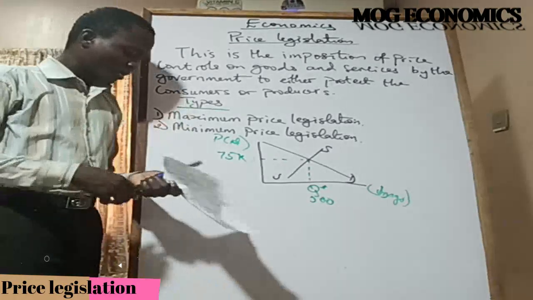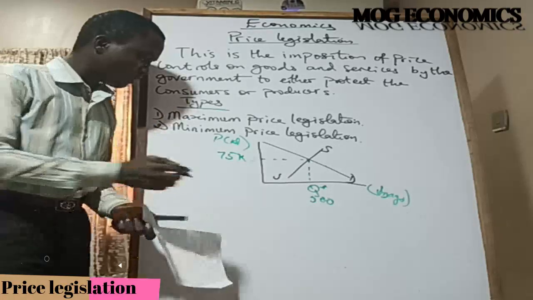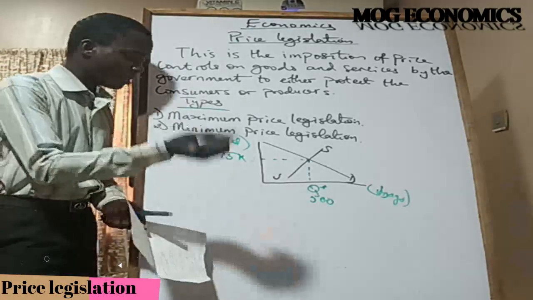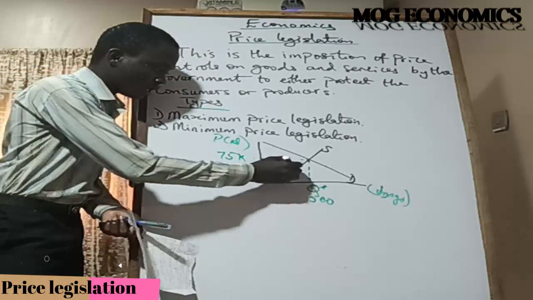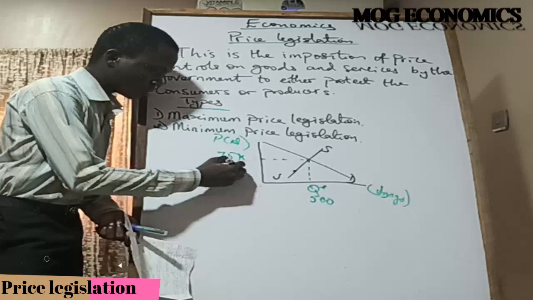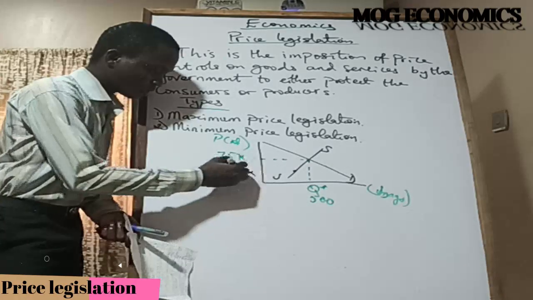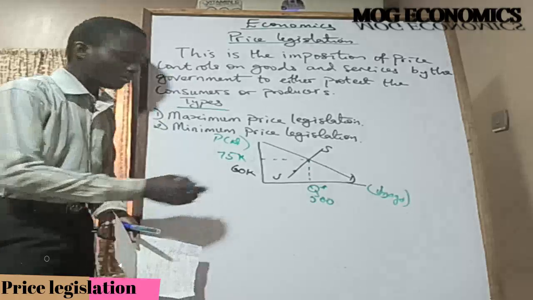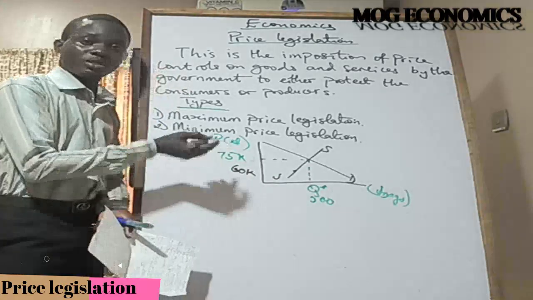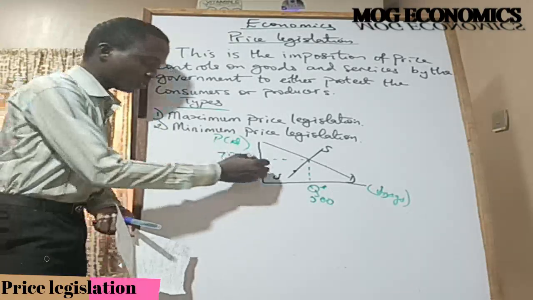All right. So that's the maximum price legislation. So the government now says 75k is too much. Everybody in this market, every seller in this market must sell this product at 60,000. 60,000 is just fine, right? So at 60,000, what is now happening due to that legislation?